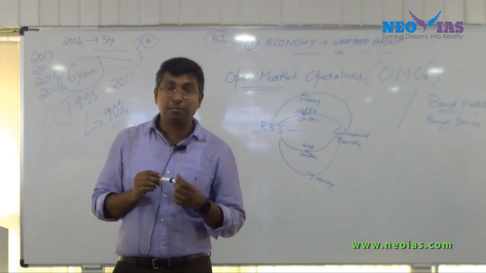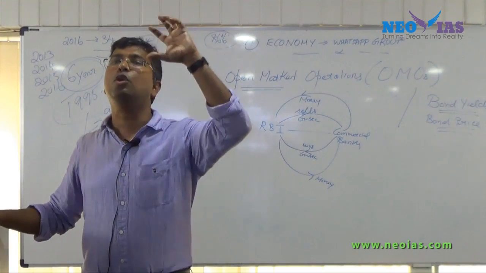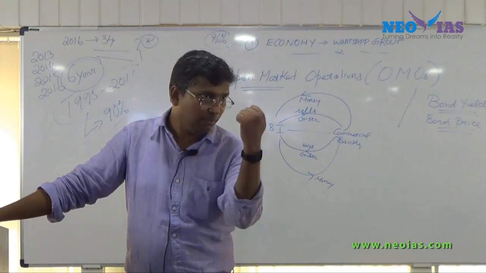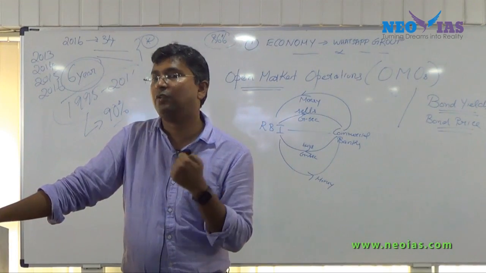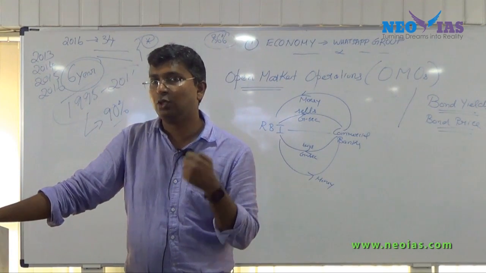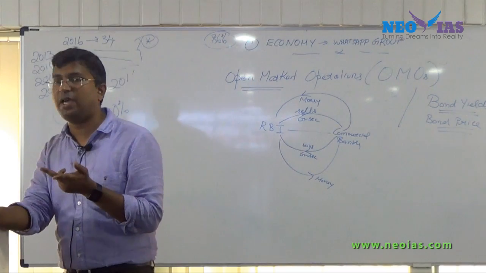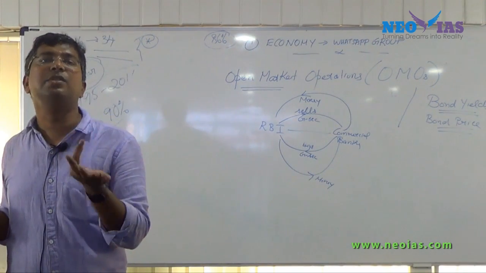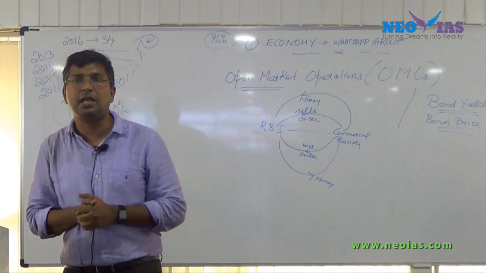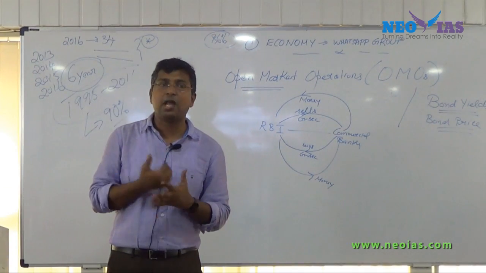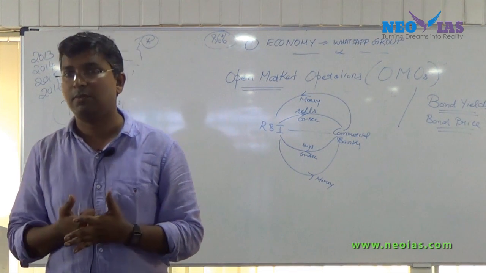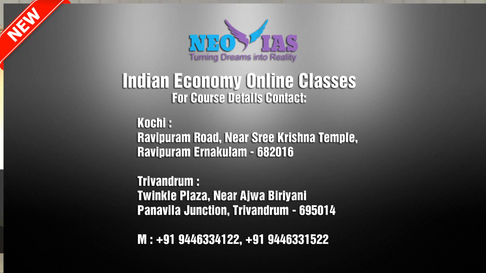So if the RBI wants to inject more money into the system, what will it do? It will buy government securities. So through these two operations, by selling and buying government securities, RBI can control liquidity in the system, and this is what is called open market operation.